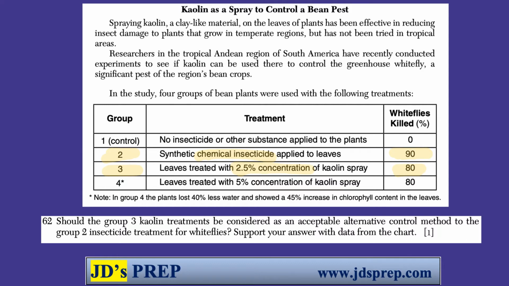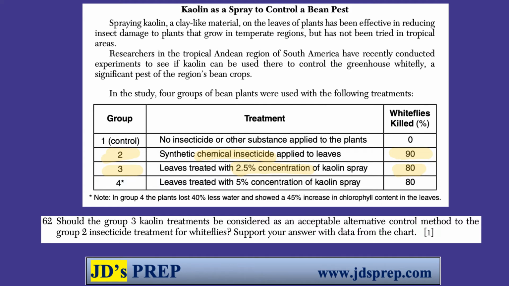So you can go either way with your answer here. If you say yes, it is an acceptable alternative control, there's data to back that up because number 3 is still 80% effective. Okay, 80% of the whiteflies were killed. That's pretty comparable to 90%. It still kills the majority of the whiteflies. Not quite as effective, but it's close enough and definitely a good alternative.